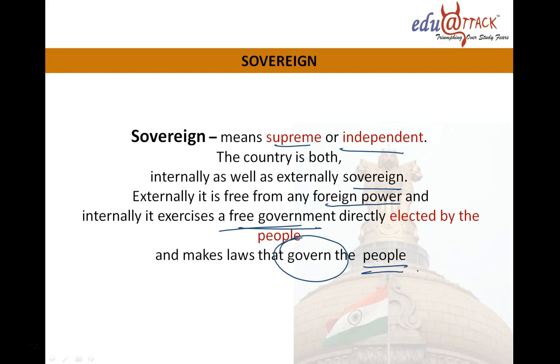And how is it externally free? How is it externally sovereign? Externally it is sovereign by being free from any effects of foreign power. Foreign countries should not exert any power in our motherland India. That is the meaning of sovereign. So I hope the word sovereign is clear.